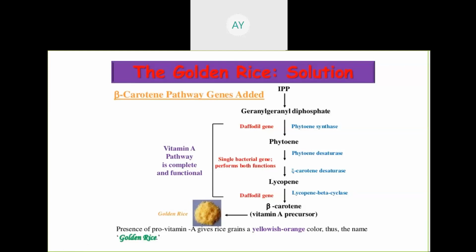What is the difference? It has a rich amount of beta-carotene, vitamin A and iron, which cures which disease? Night blindness disease, then anemia disease. So this is a very useful transgenic crop, just to overcome the problem of night blindness and iron anemia deficiency in the poor people in the Southeast Asian countries. So this was developed by the scientist Ingo Potrykus, and try to know what is the